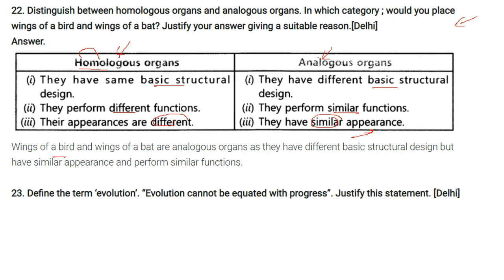Wing of birds and wing of bats. Birds and bats wings are analogous organs as they have different basic structural design, but they have similar appearance and they perform similar functions.